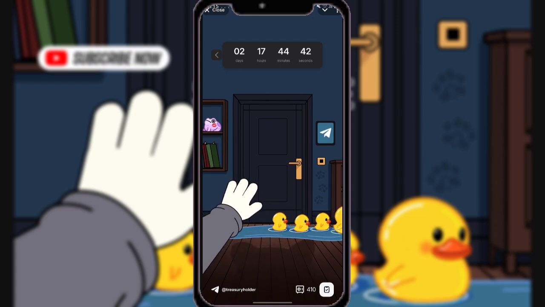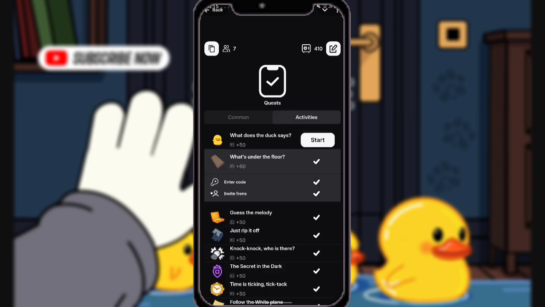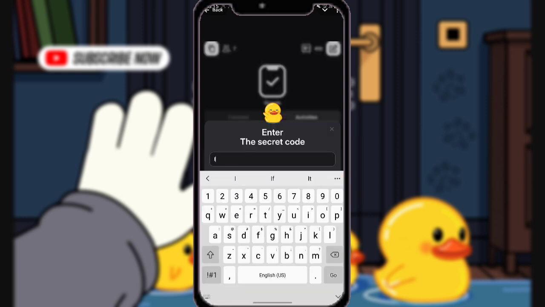So let's click on here. Let's click on activities always. So the code for today, what does the dog say? Previously, as you can see, the dog says I love dogs. So let's enter the code. I love dogs. So let's make it clear.